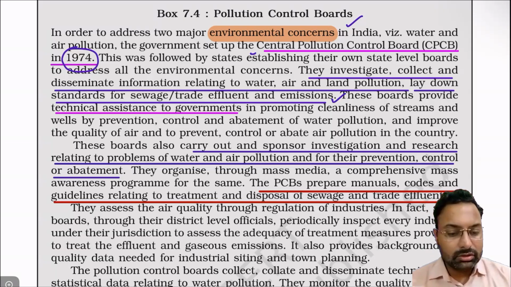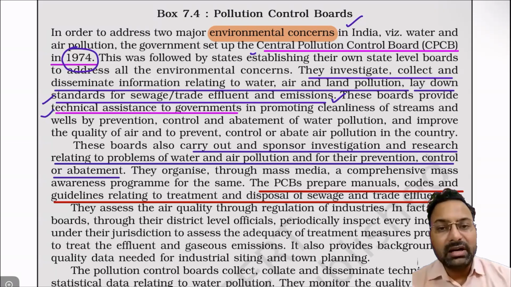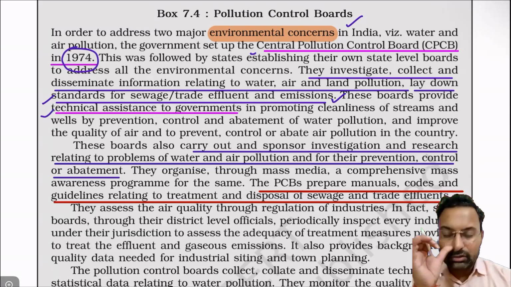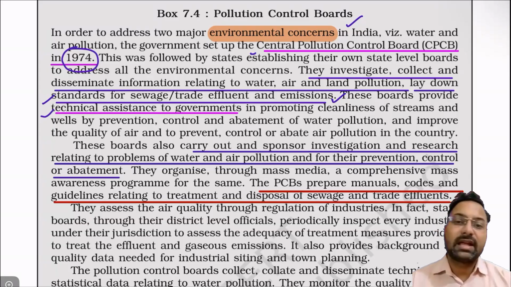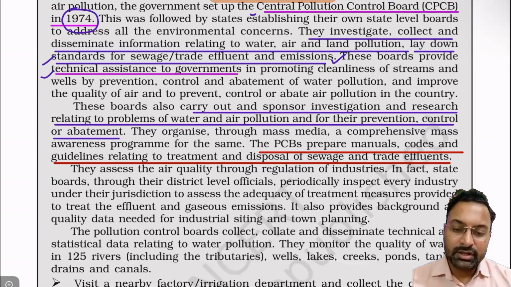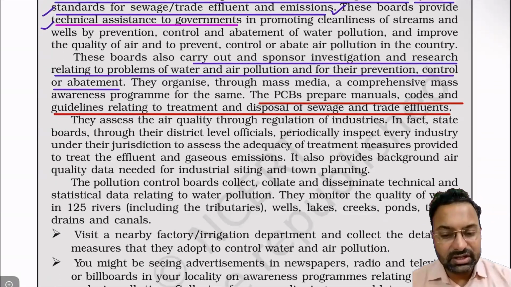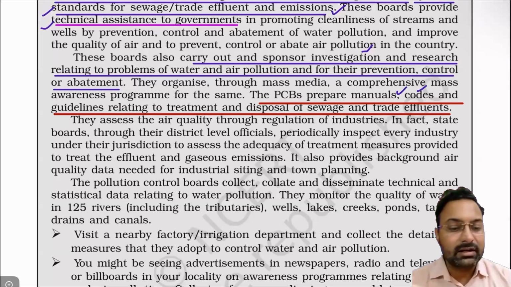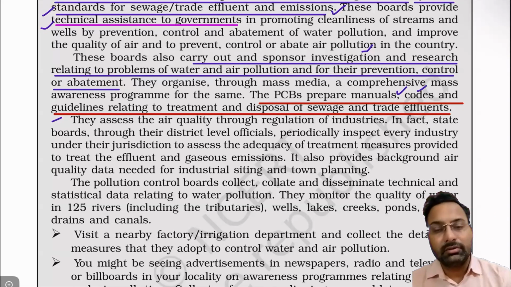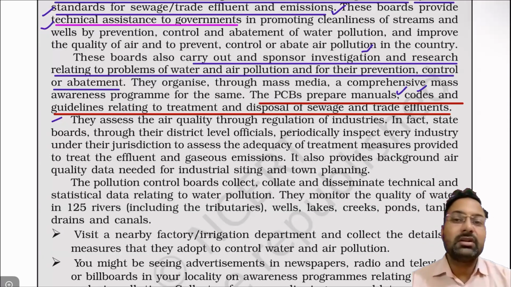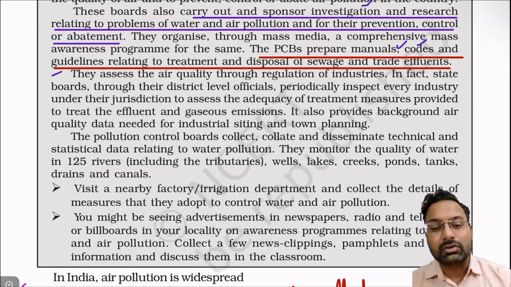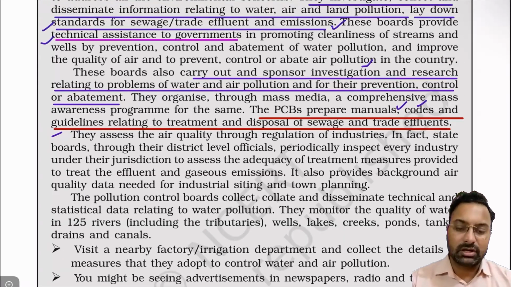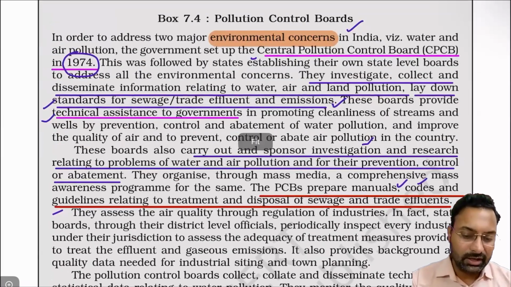They can also lay down the standards. They can also provide technical assistance to the government on how pollution should be measured, how to control that pollution, how to recycle waste, etc. They also carry out investigation and research, and they prepare manuals, codes, and guidelines related to sewage and other waste disposal methods, right? So this is the function of the central and state pollution control boards that we have discussed.